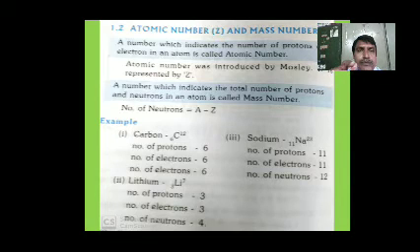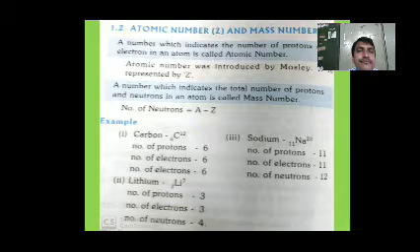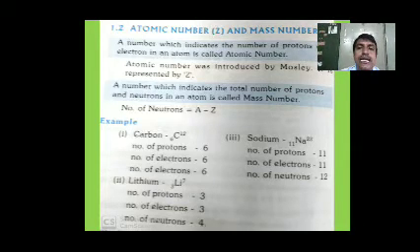Therefore, the number of neutrons N is equal to A minus Z. Some examples are given below. Carbon-12: number of protons 6, number of electrons 6.